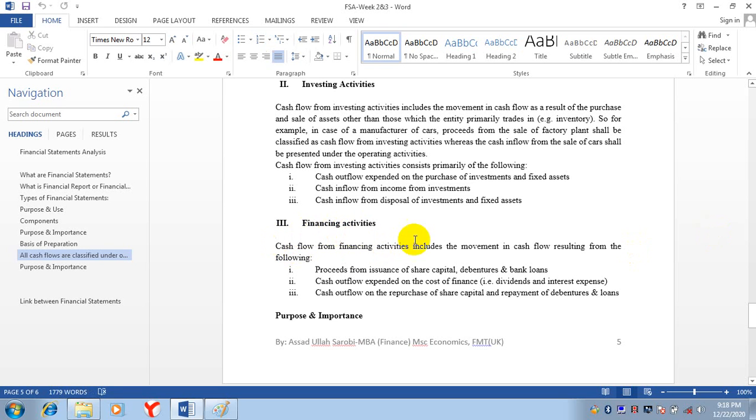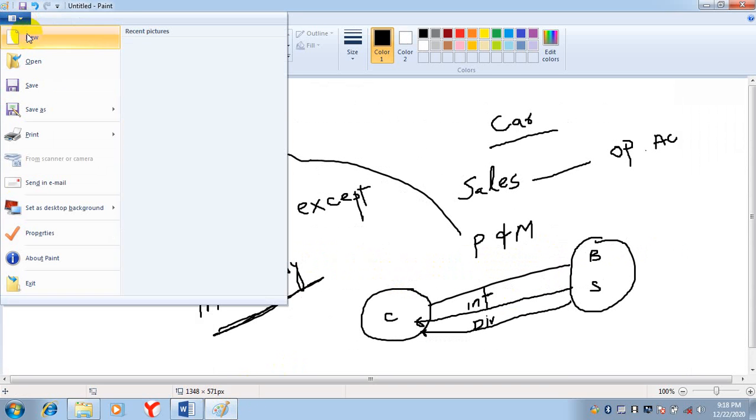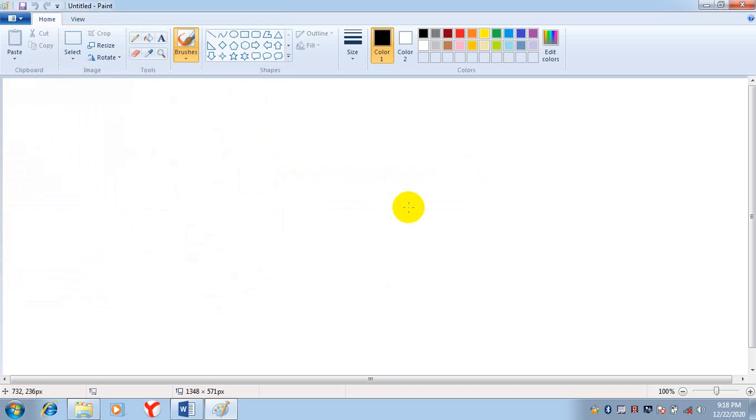Now the last component of the cash flow statement is financing activities. Cash flow from financing activities includes the movement in cash flow resulting from the following. The first, proceeds from the issuance of share capital, debentures and bank loans. Now we are talking about financing, the sources of income.